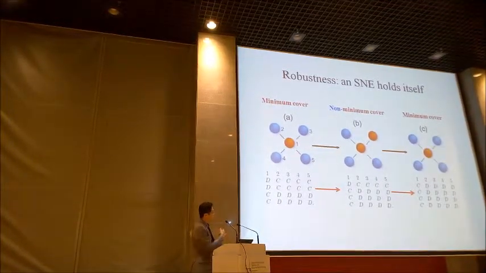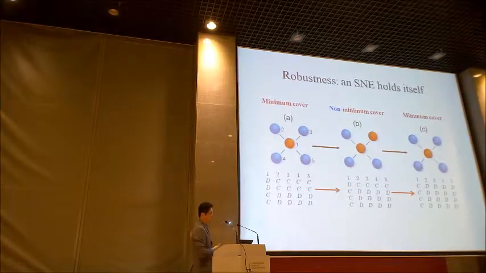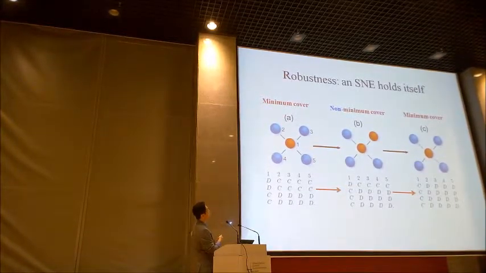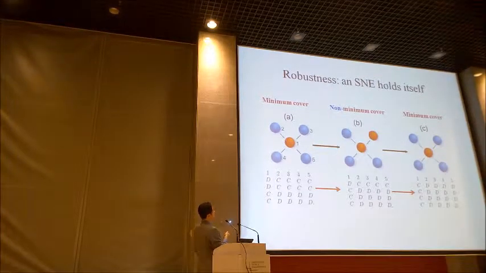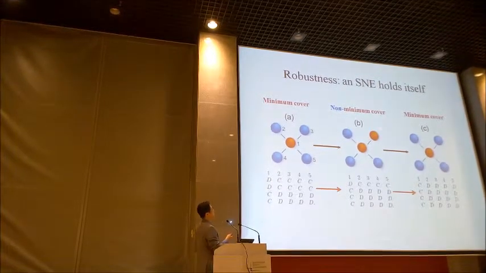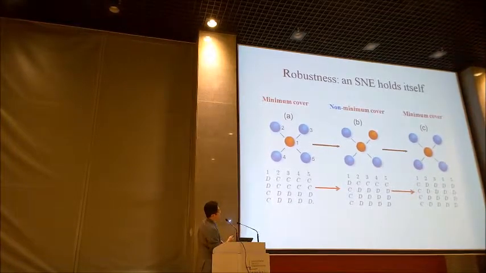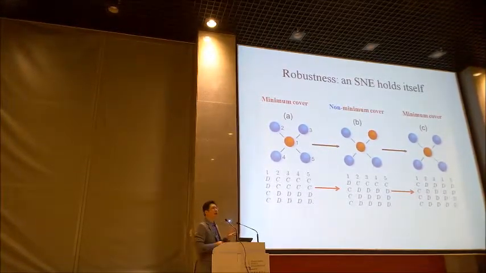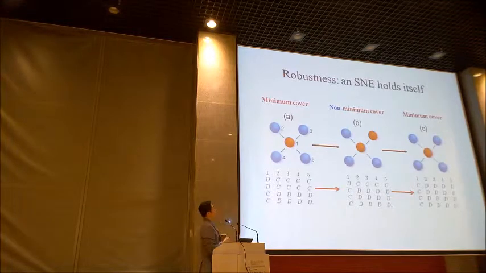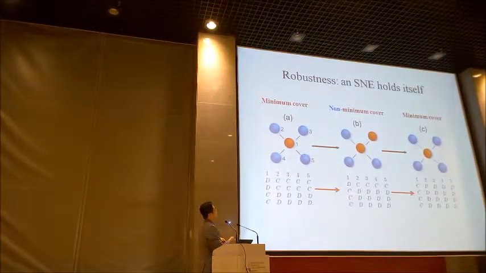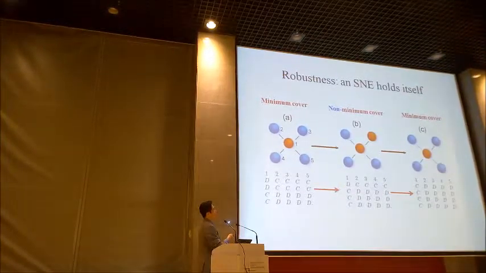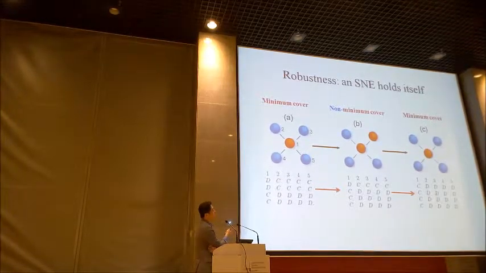Besides, such a memory can be very robust. For example, if this is a minimum cover state and the central node is covered, however there is a perturbation, for example this node changes from uncovered to covered. So we just update the memory, and finally they return to the minimum cover state.